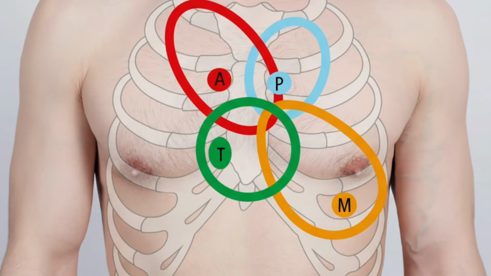To auscultate the heart, place your stethoscope bell in the following places on the client's chest as shown on the screen: A, P, T, and M, in a systematic order to listen to the heartbeat.